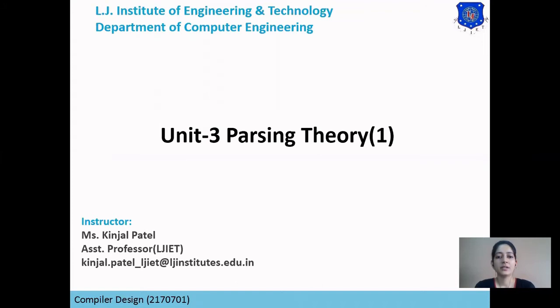So here is chapter 3, Parsing Theory. There are two phases included in the GTU syllabus of chapter 3. One is syntax analysis and the other is semantic analysis. So we will learn these two phases in two parts.